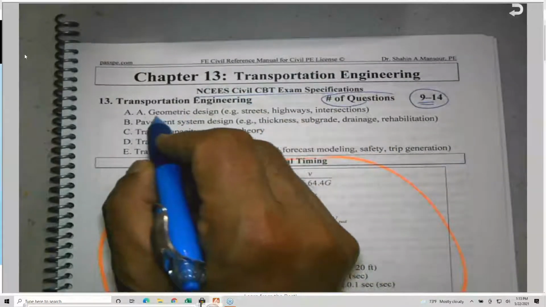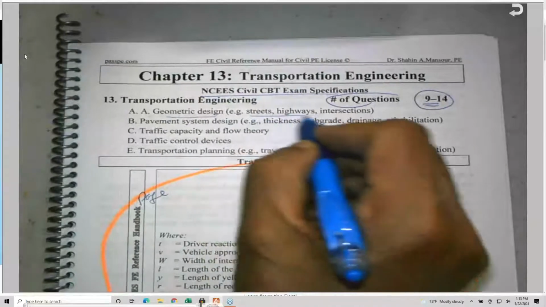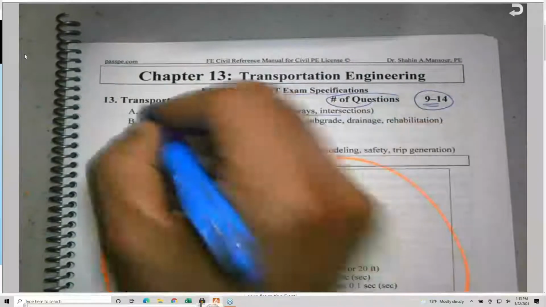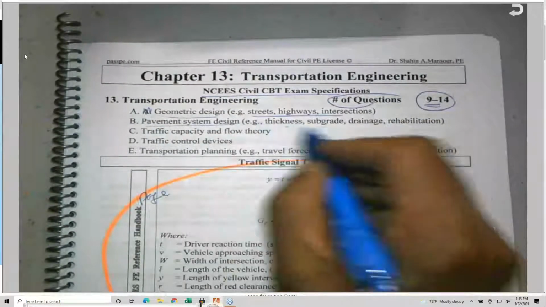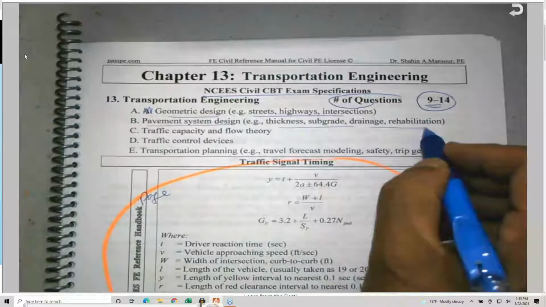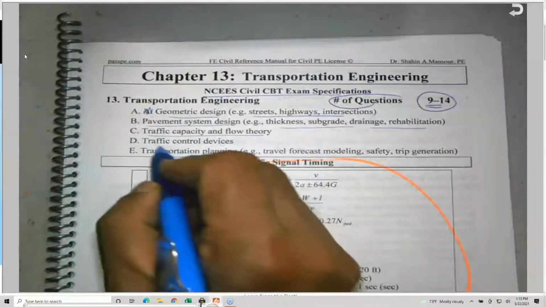They are talking about geometric design, streets and highways and intersections, and pavement system design, thickness, subgrade, drainage, rehabilitation, traffic capacity and flow theory, traffic